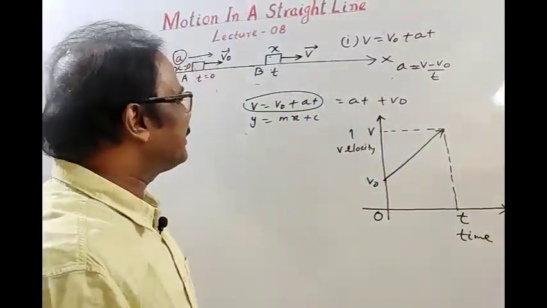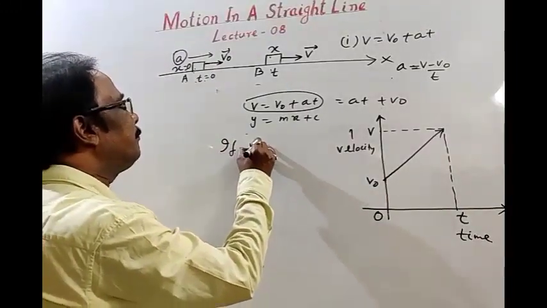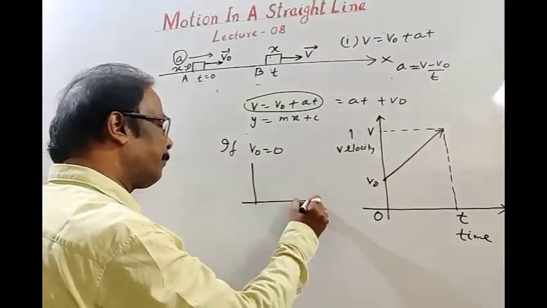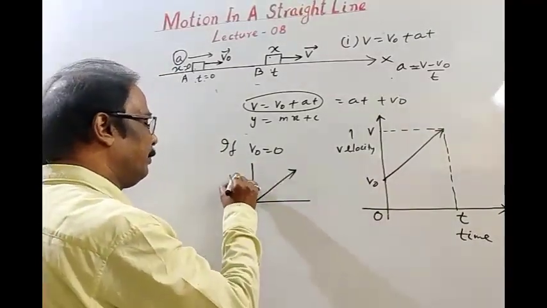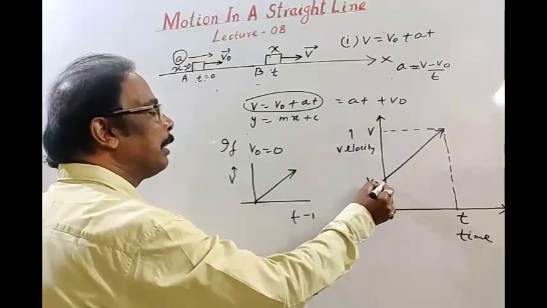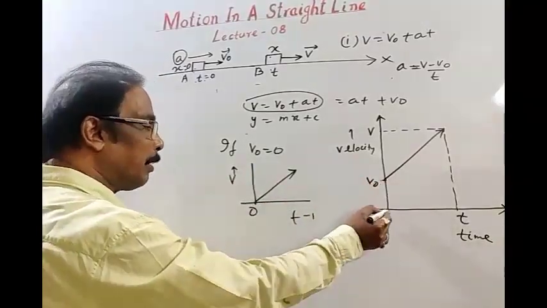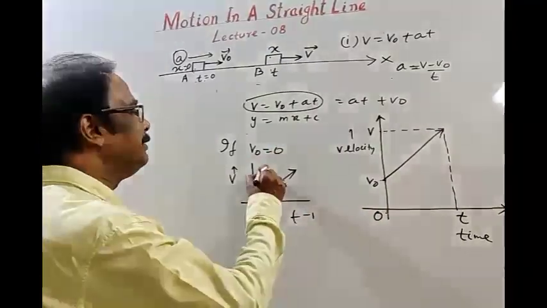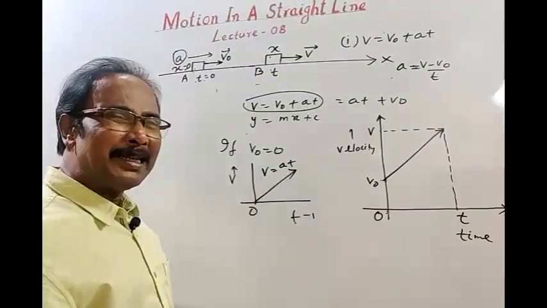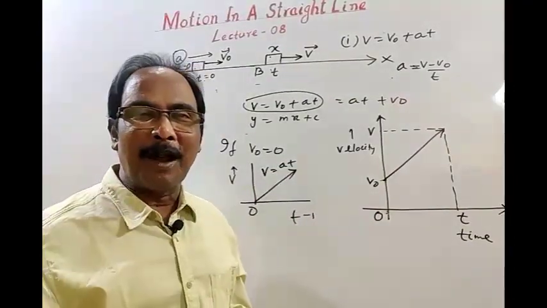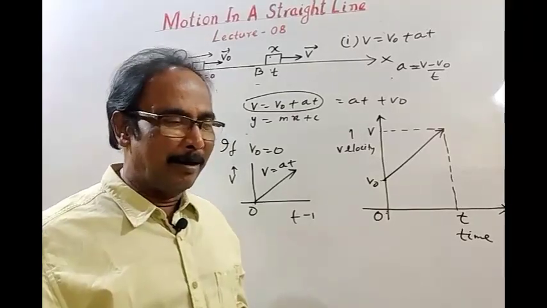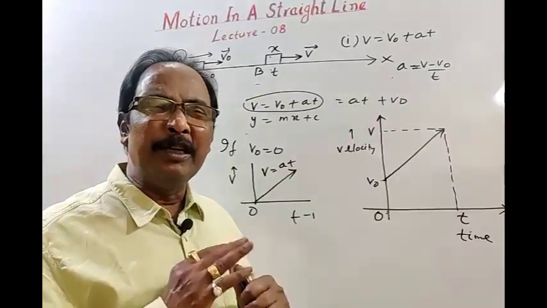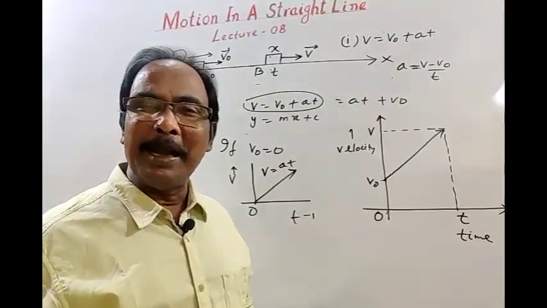Okay. See students, if initial velocity, if V naught is taken to be 0, means if the body starts from rest, then this graph would be like this. This is velocity, this is time, and initial velocity is 0, means V naught is 0, then the graph follows a straight line path, V is equal to at. We'll discuss all these things, means different forms of graph, in coming lectures, and also we'll discuss how to approach numericals in a much easier form by using kinematics graphs.